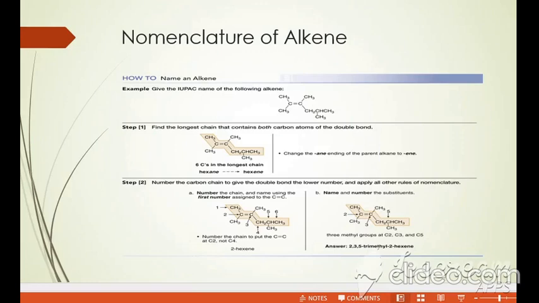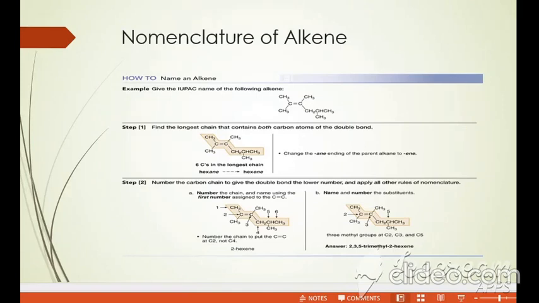I have told you there are three things: parent chain, suffix, and prefix. Suffix is your functional group. Here the functional group is the double bond, the parent chain is the longest carbon chain, and the prefix is the number of alkyl groups. So number one point is to select the longest continuous chain that contains the carbon double bond carbon, which is preferably the functional group.